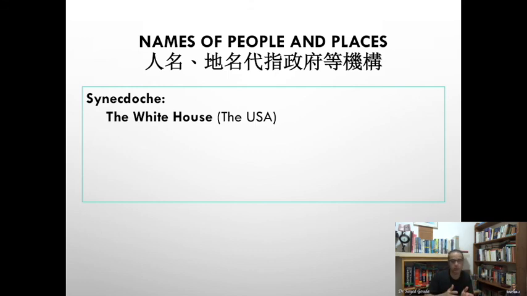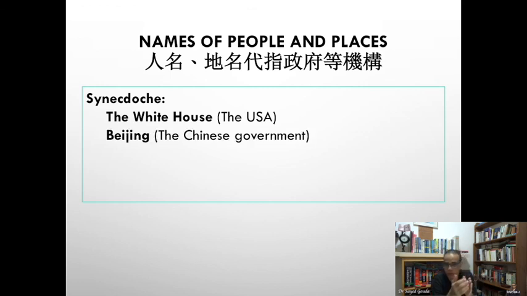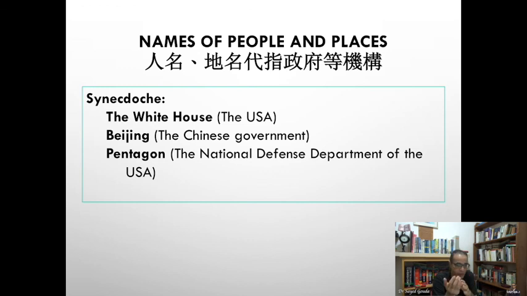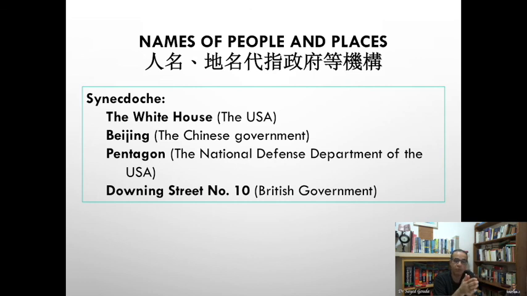We use the part to refer to the whole. So the White House, capital W, capital H, referring to the USA, Beijing referring to the Chinese government, the Pentagon referring to the National Defense Department of the USA, Downing Street number 10 referring to the British government, and so on.